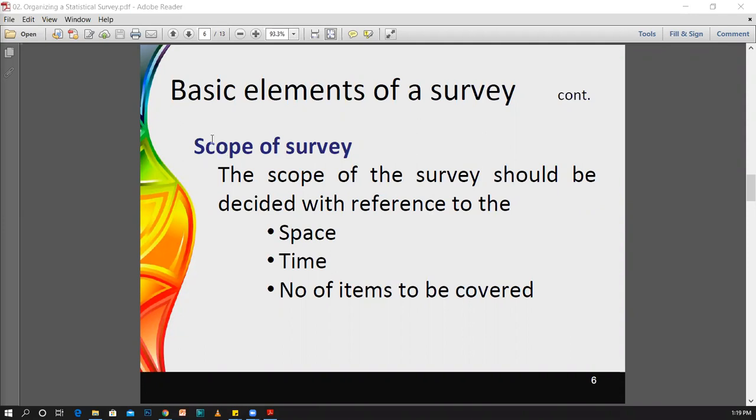Therefore, first of all we have to limit our survey. Based on the objective, we can limit the survey, we can have limitations for our survey. It is said to be the scope of the survey. Therefore, these limitations are decided with reference to the space, time, money and the number of items which need to be covered for the survey.